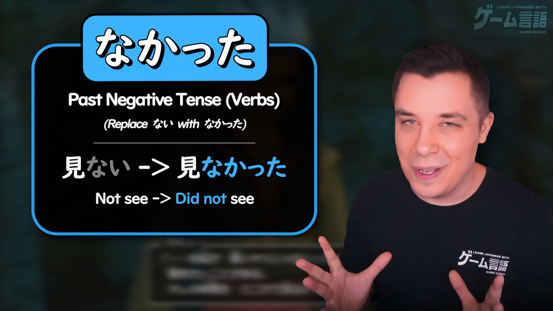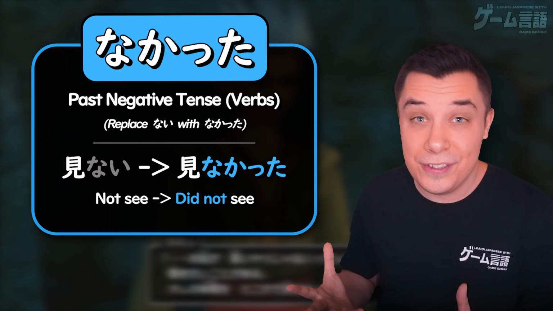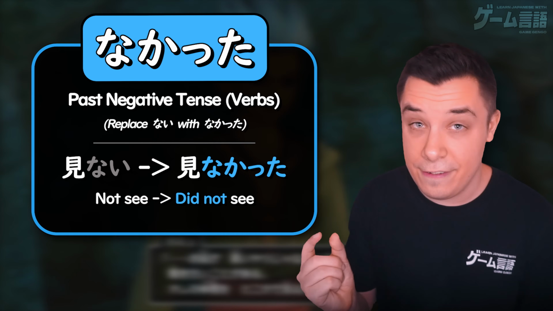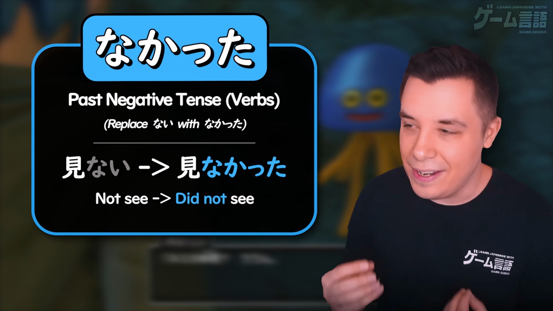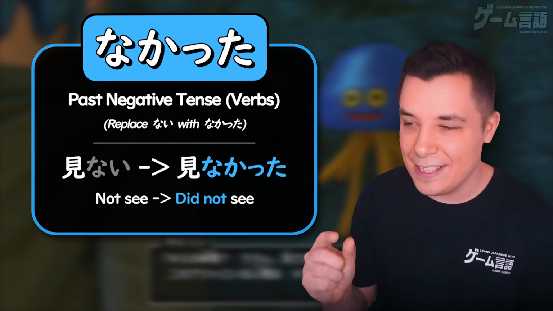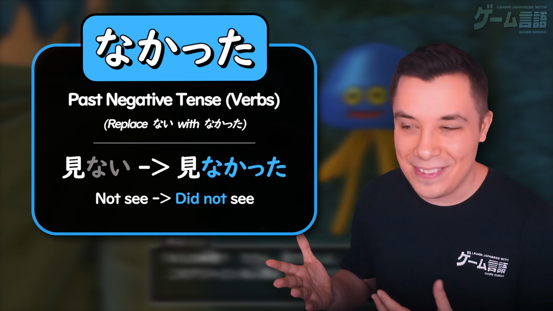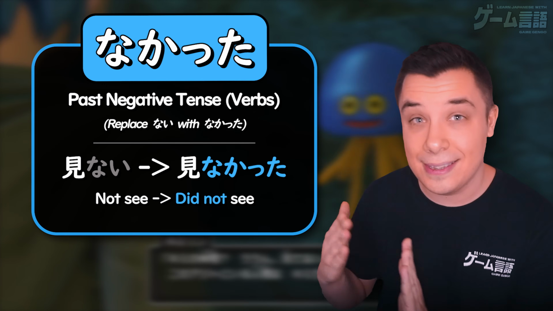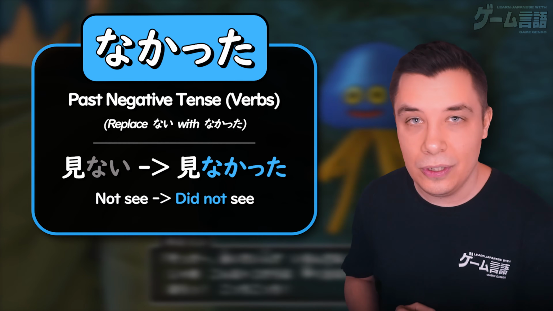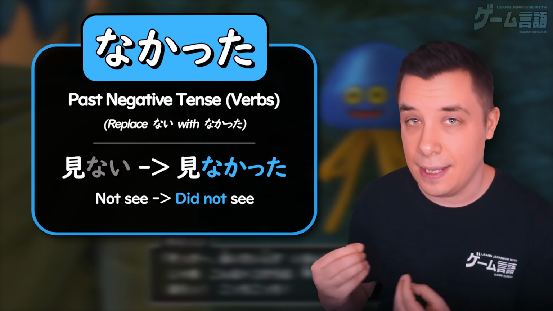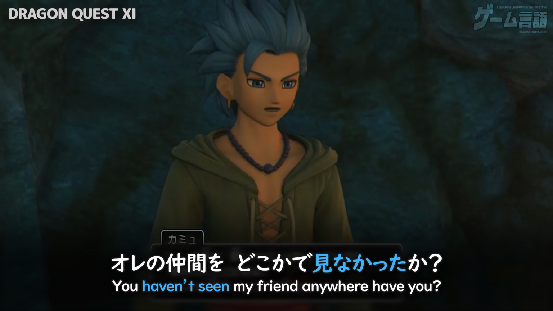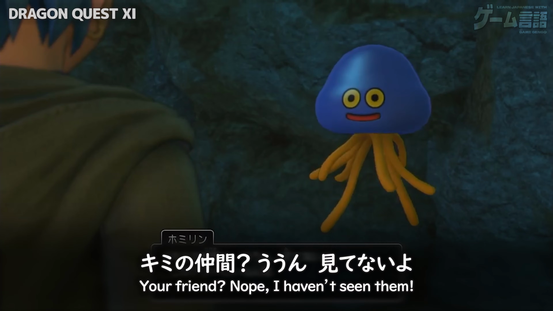So that was the past affirmative, but now we also have the past negative. And for all verbs, this is really simple. All you need to do is get any verb into the nai form and then replace it with nakatta. So that last i gets replaced with katta. In a very similar way that i adjectives do, right? So minai, to not look, turns into minakatta. I did not see.